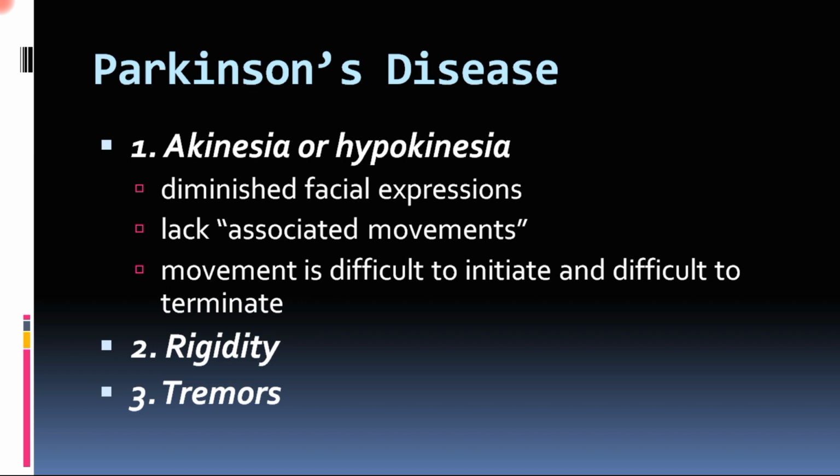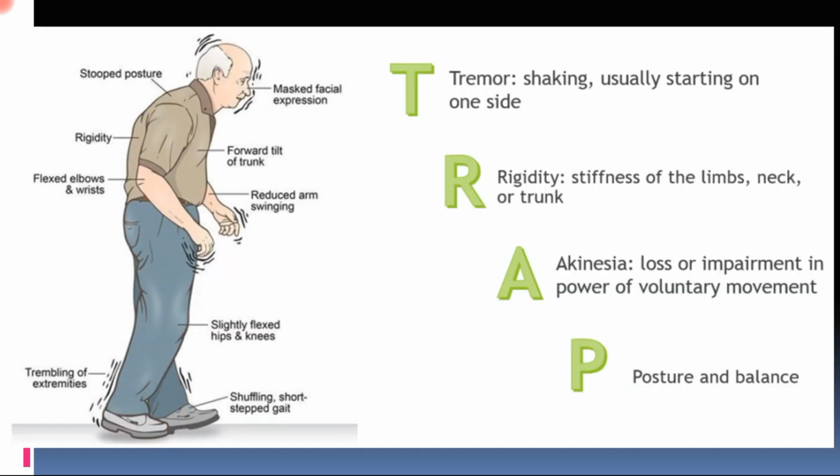In cerebellum disorders there are intentional tremors, that means when you are intending to do some movement, only at that time the tremor appears. But in basal ganglia disorders, the tremors are resting tremors, that means at rest the tremors are present.